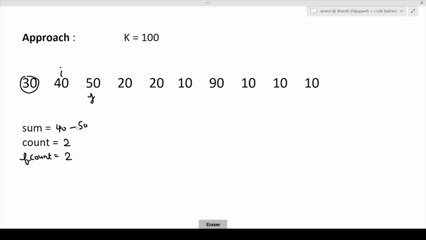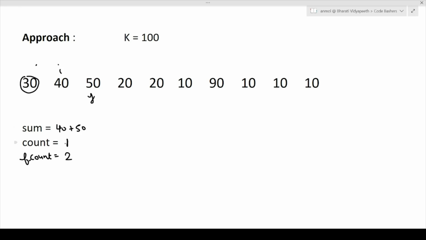Now again we will check whether, on the sum value, when we are trying to add the j value, that is 50, is it a valid move? Oh, one thing I forgot. While we are moving from i here to i here, the size of the window has decreased, so our current count value will also decrease.